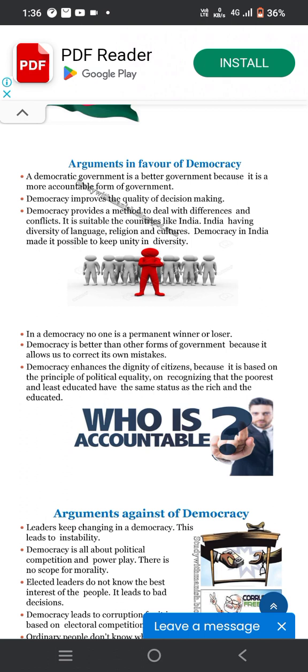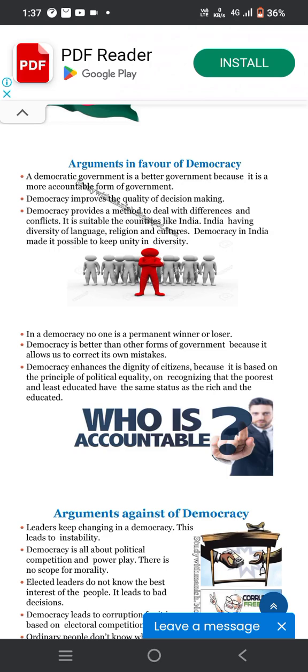Democracy is better than other forms of government because it allows us to correct its own mistakes. But it does not happen in a dictatorship or monarchical system. Democracy enhances the dignity of the citizen because it is based on the principle of political equality, on recognizing that the poorest and the least educated have the same status as the rich and educated.